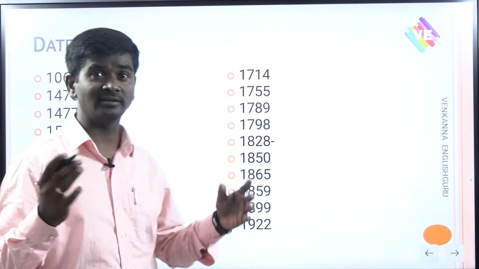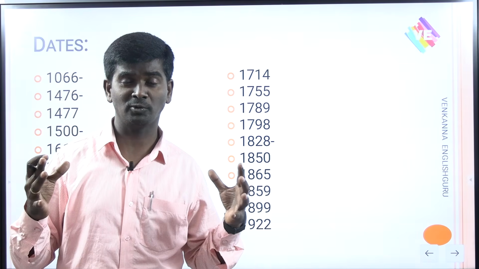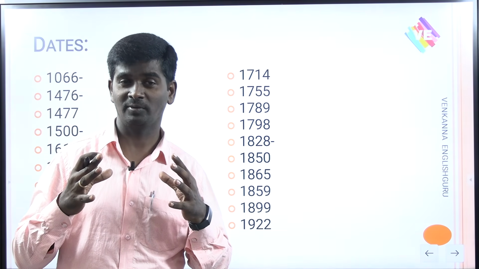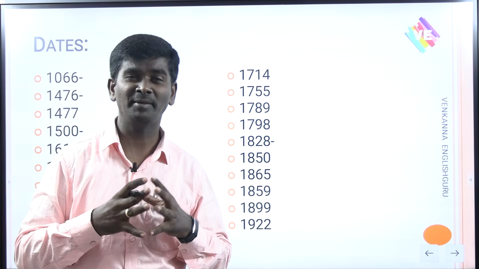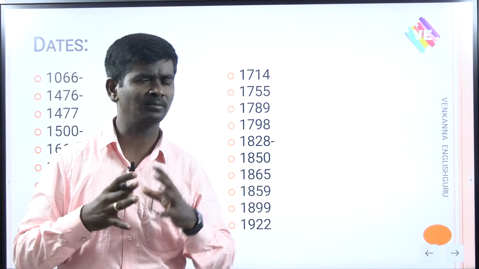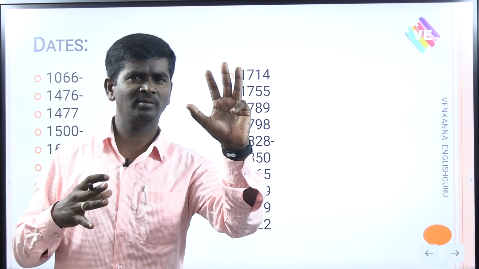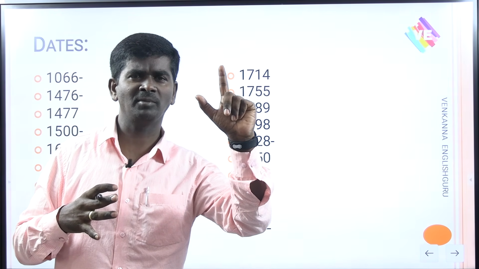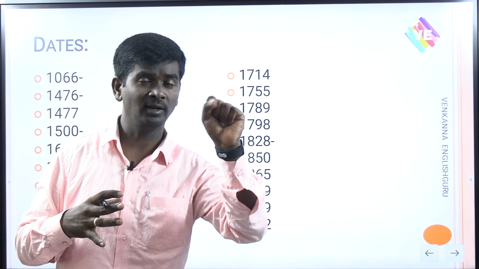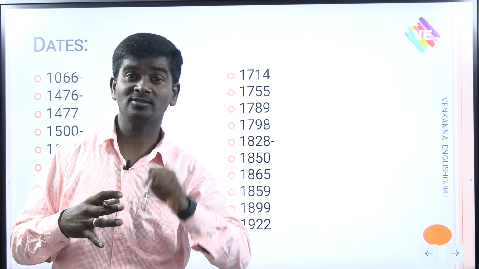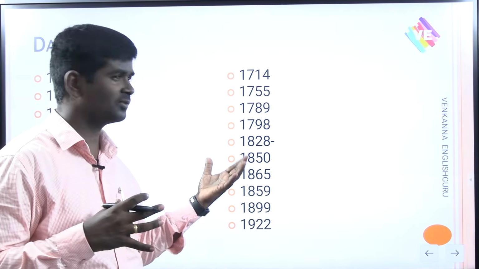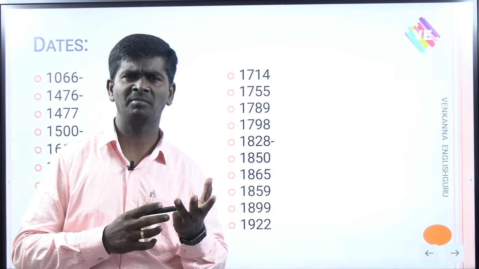Next, 1798, the collaborative work composed by both S.T. Coleridge and Wordsworth. Next, 1828, American Romanticism, American Individualism. Five major important writers: Ralph Waldo Emerson, Henry David Thoreau, Herman Melville, Nathaniel Hawthorne, Margaret Fuller, the popular American Transcendentalists or Romantics. Next, 1850, a very popular date: In Memoriam was published.